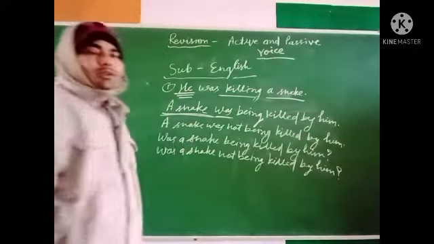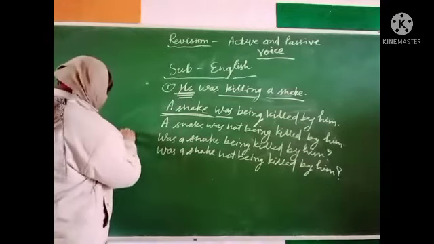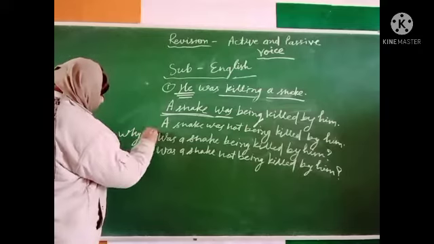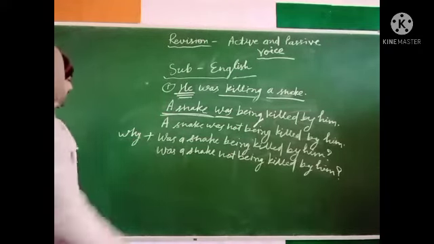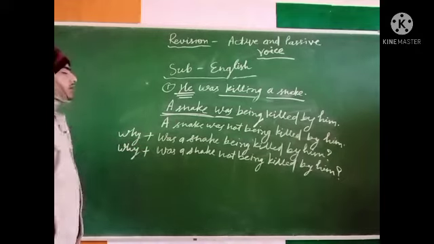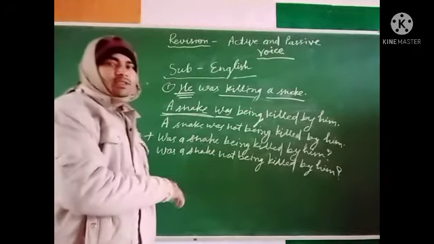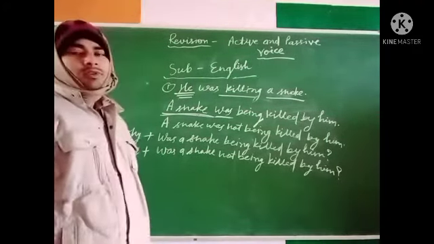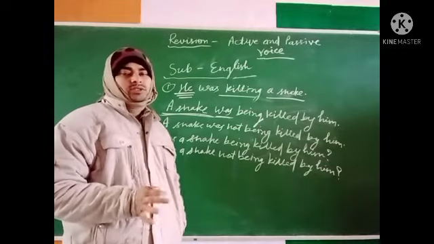If we change this with the help of a WH word, then we get the WH word here. Why was a snake being killed by him? And why was a snake not being killed by him? These are the sentences in the passive voice of the past continuous tense.